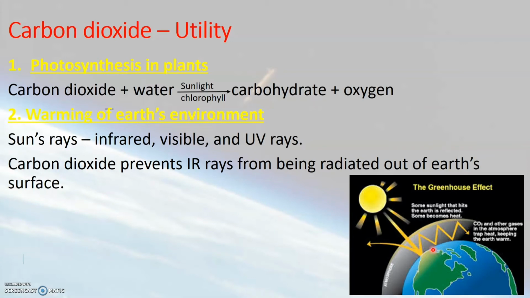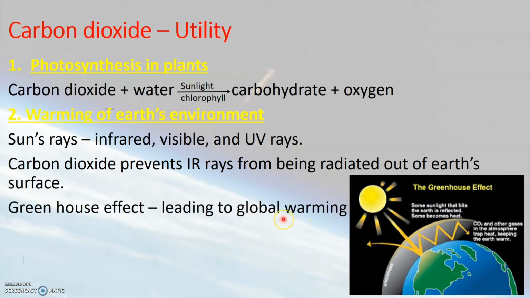So here we can see that when there is more amount of carbon dioxide present in the atmosphere, it will trap more of infrared rays, thus leading to a gradual increase in the temperature of Earth's surface. Now this gradual increase in temperature of the Earth's surface is known as global warming. Now global warming is caused mainly due to greenhouse effect.